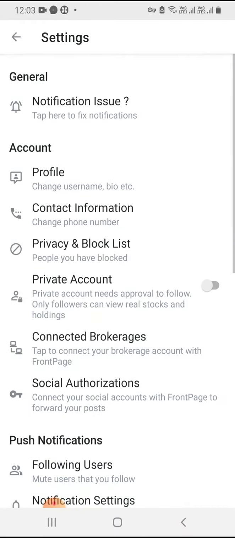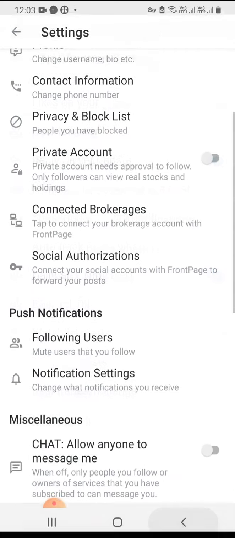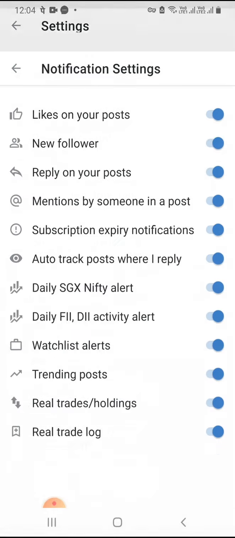Once you click on the menu side option, you will see the settings option. Go to settings. Here is the notification setting, the push notification option.